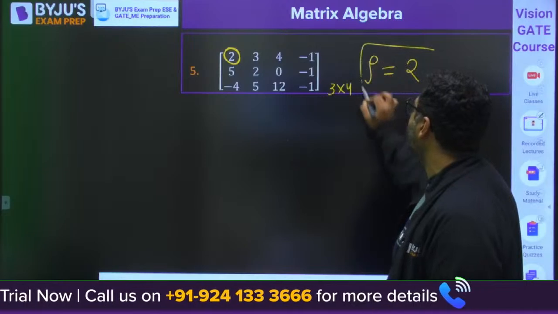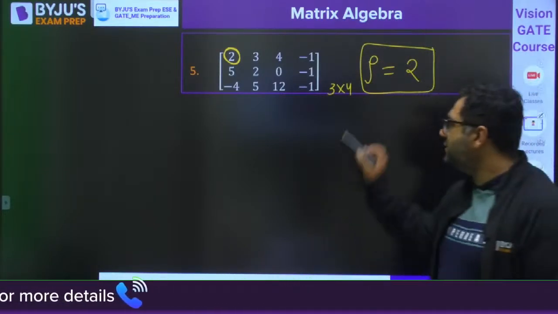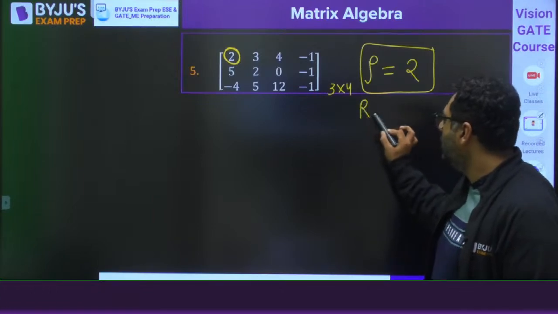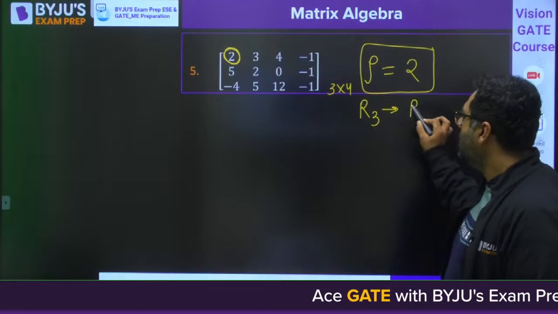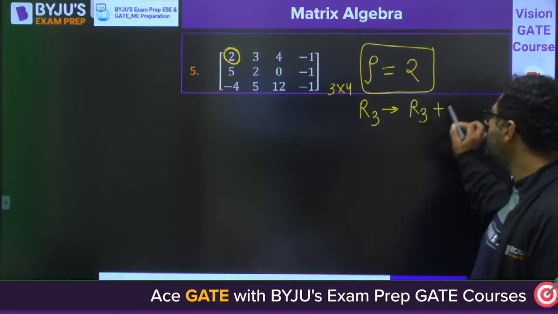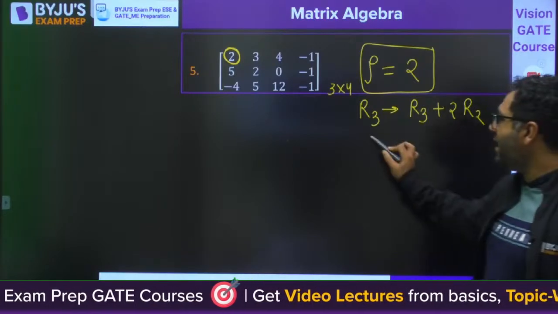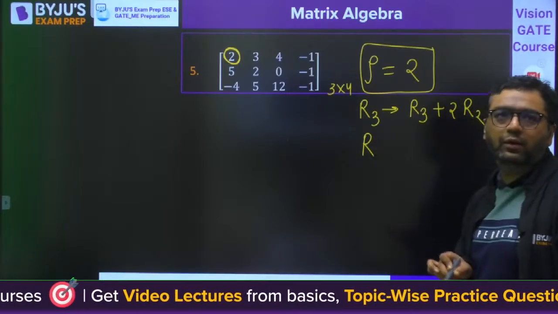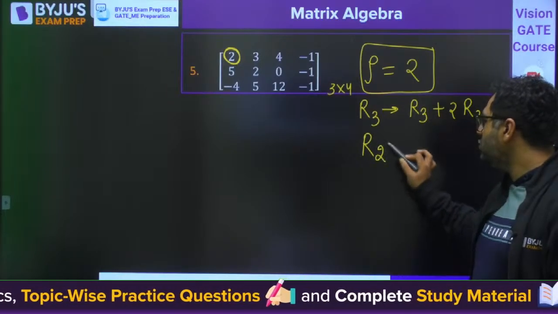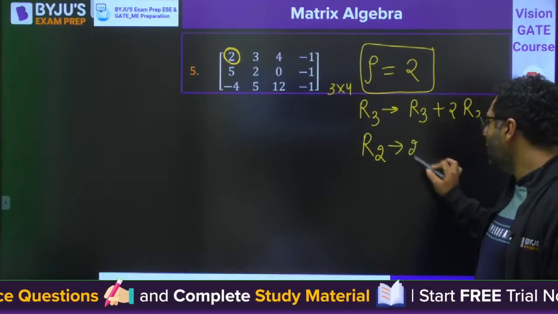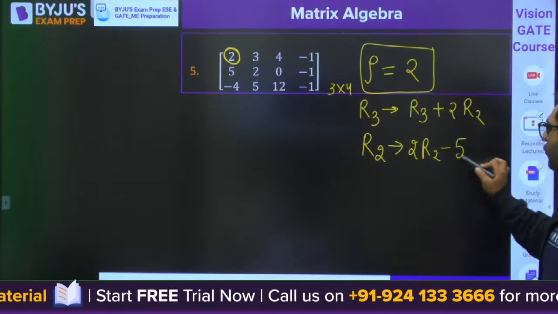So the rank for this will come out to be 2. Vinay, have you done it or not? So let us do the operation on R3: R3 plus 2 times R2, and I am doing 2 elementary operations together, R2 as 2R2 minus 5R1.